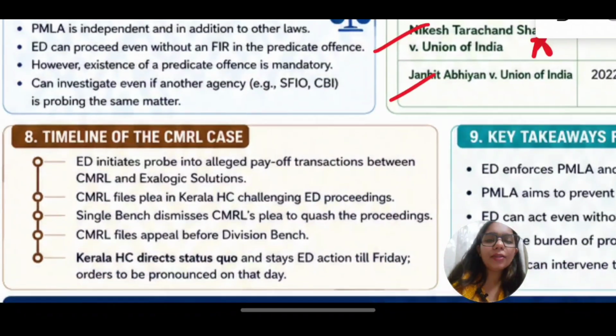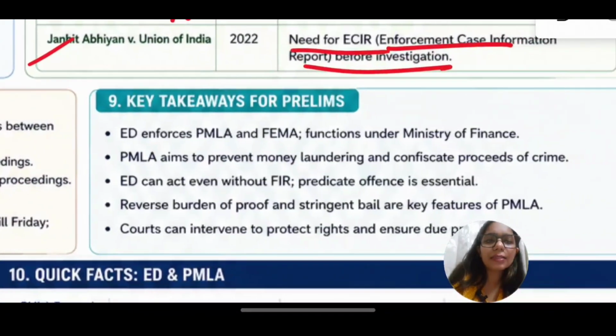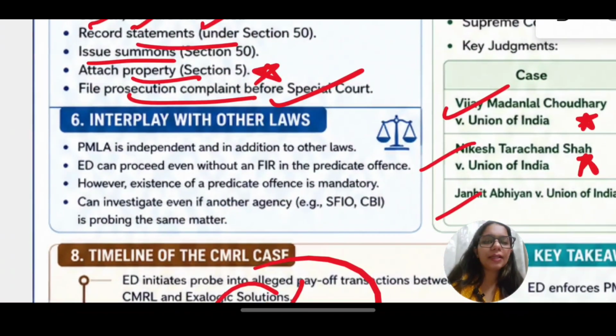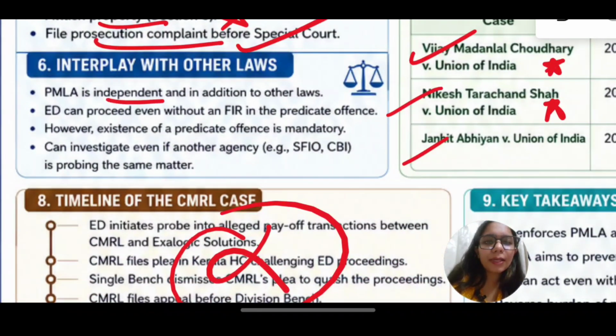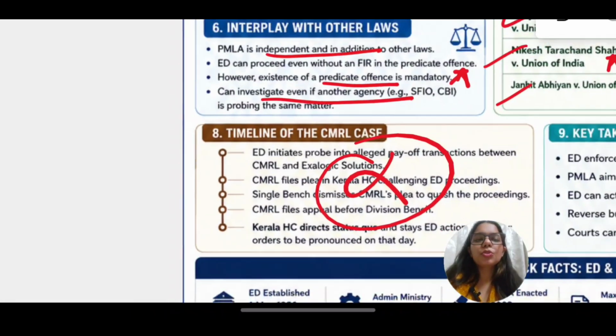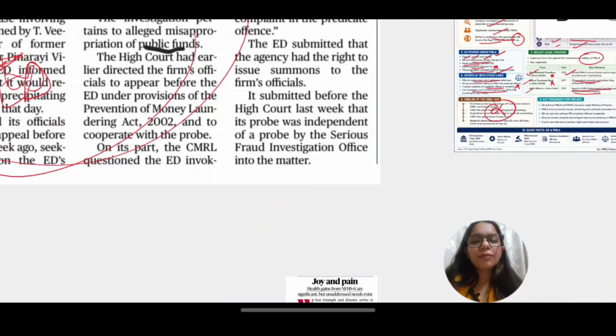Now, the timeline of the CMRL case is not important. We don't have to see the case in particular. We needed to cover what is ED, what PMLA does, and how many laws ED can cover. PMLA is independent in addition to other laws. It can also investigate with other agencies. Existence of a predicate offense is mandatory. So this was all about ED and PMLA that was important for us to know.